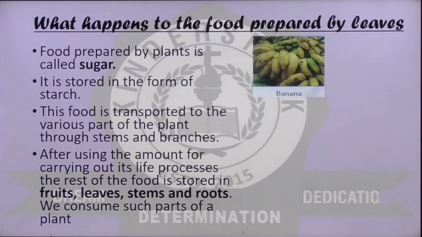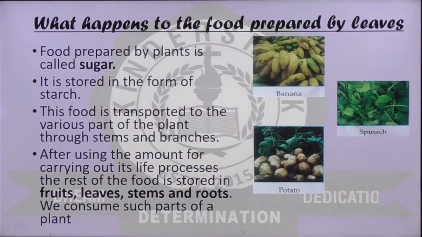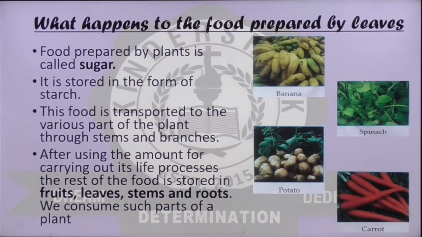Look at this banana. Banana is a fruit where the excess amount of food prepared by the plant is stored. Then we have the spinach. It is a leaf where the food is stored. We have potatoes, which are the underground stem where the food is stored. And then we have carrots, which again is part of the underground stem or the root, and that also stores food. We consume all of this as food in our daily life.